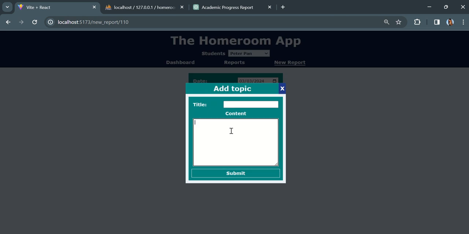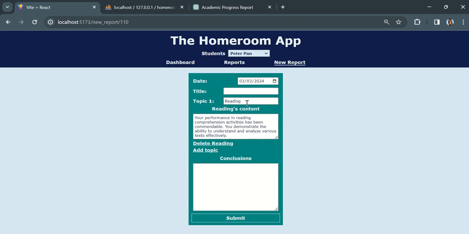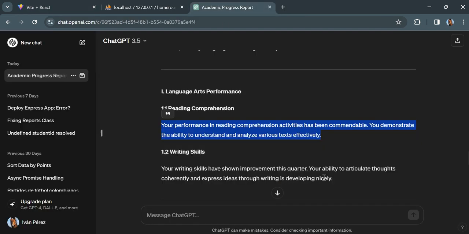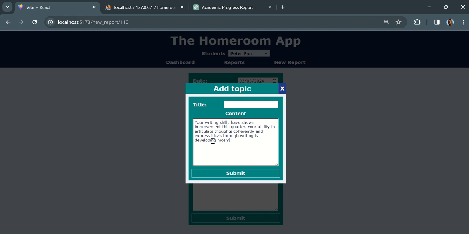And the first topic, something really cool that I do is start writing the content here. Let's say parents are speaking, or a psychologist or someone, and I review this content and summarize it here. So this is reading. I can say reading comprehension, I submit it, and I know that topic one is reading. Then I get this report as I'm listening or summarizing.